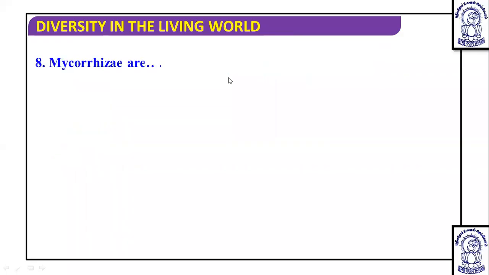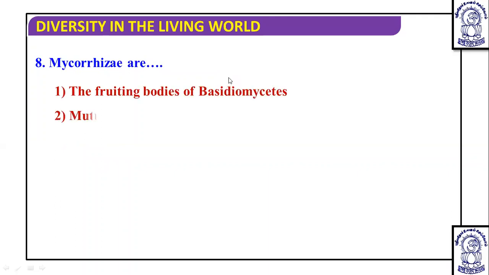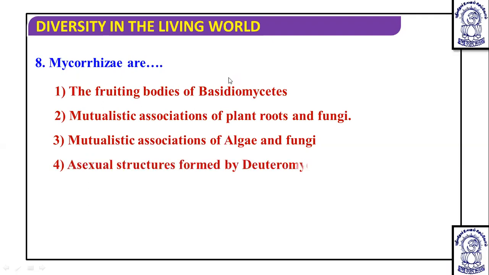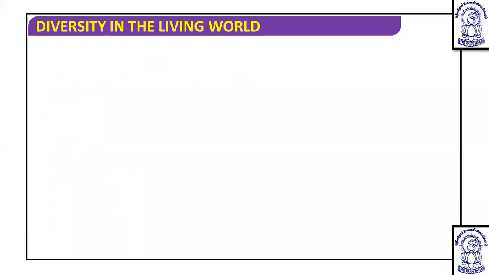So next question is mycorrhiza are. Dear students, mycorrhiza are the association of fungus with the roots of higher plant. So it is a mutualistic association of the plant root and fungus. It is a symbiotic association where both plants and fungi get benefit. And we will discuss about this mycorrhiza in next class as well. So that becomes the correct answer.